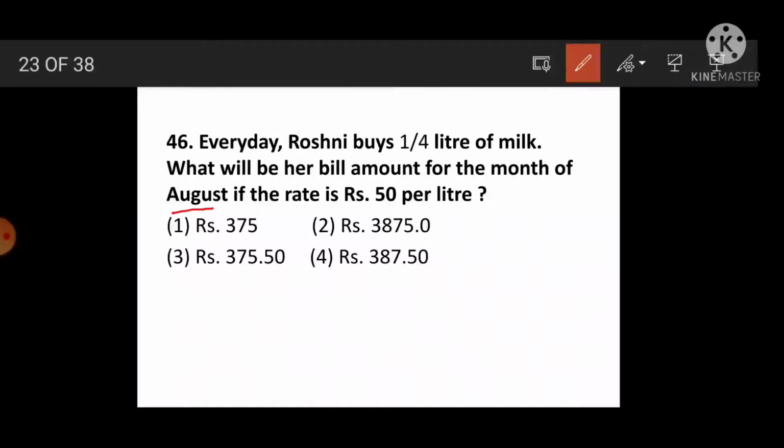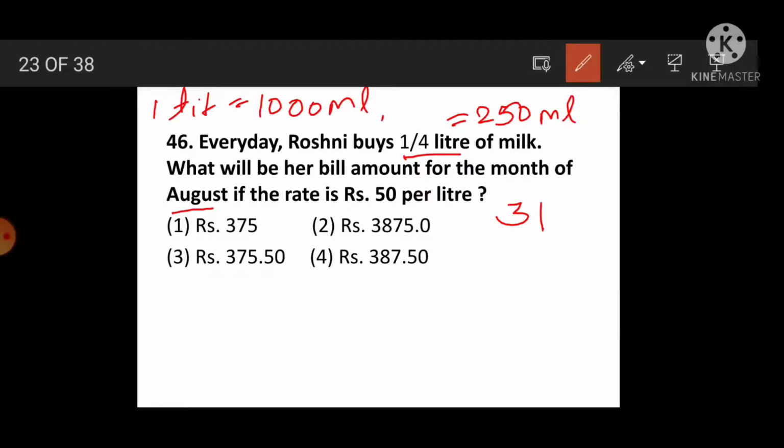Yes, 31 days in August, and she purchased 1/4 liter, which means 250 milliliter. 1 liter is equal to 1000 milliliter. Half liter means 500 milliliter, and 1/4 liter means 250 ml.